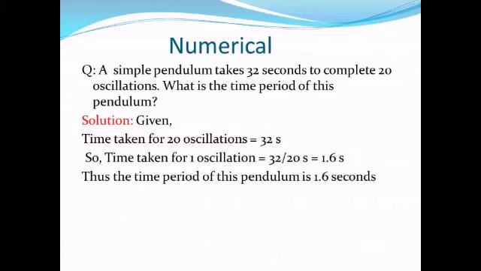So the time period of the pendulum is 1.6 seconds. This way we can calculate the time period of a pendulum if we are given the time for any number of oscillations. Easily we can calculate the time taken for one oscillation, which will be the time period of the pendulum.